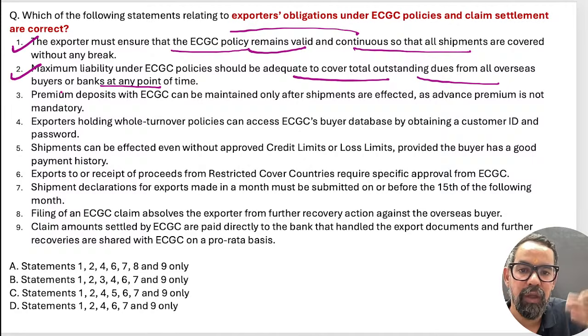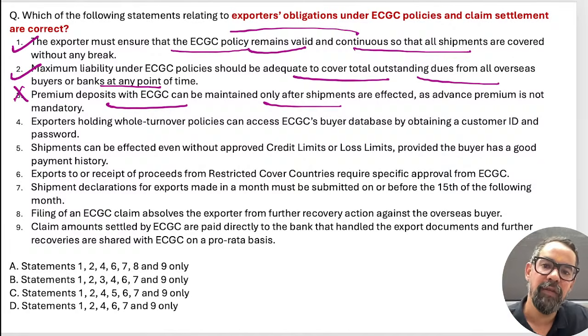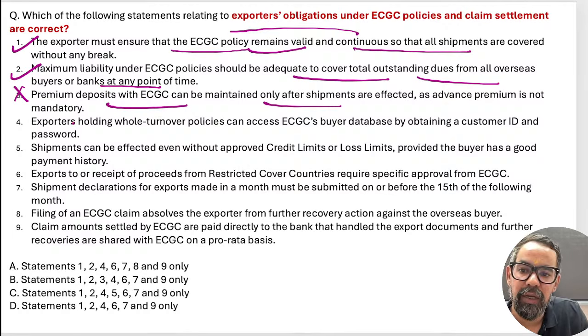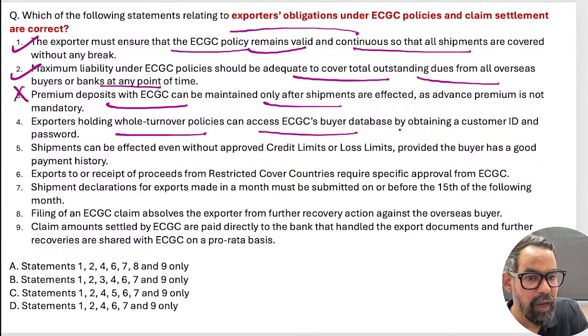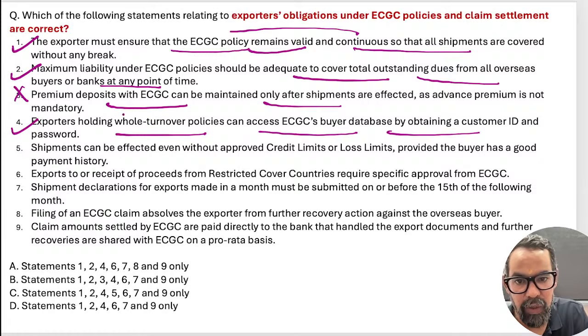So it should be in the favor of the exporter. Premium deposit with the ECGC can be maintained only after the shipment? No, the premium is basically an advance thing. When we take the insurance policy, it should be paid in advance. Then we have, exporter holding whole turnover policy can access ECGC buyer database by using a customer ID and the password. This facility is available for the whole turnover policy.